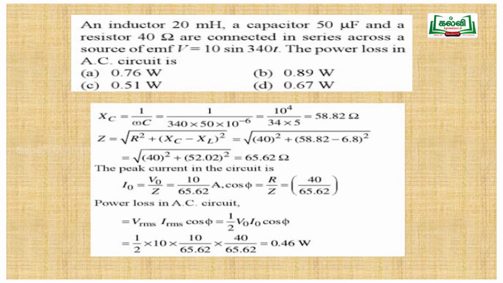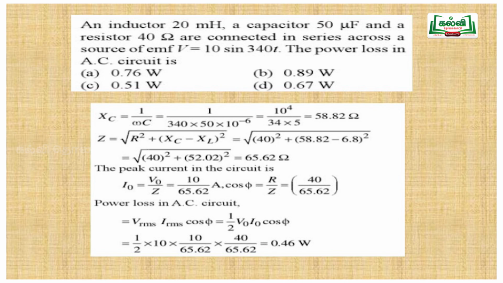The peak current in the circuit is I naught equal to V naught by Z, that is 10 by 65.62 ampere. So cos phi equals R by Z, that is 40 by 65.62. The power loss is 0.46 watt. See the options, there is no result for 0.46, so we have to find the nearest value. The nearest value for 0.46 watt is 0.51 watt. That is option C. Quite simple problem.